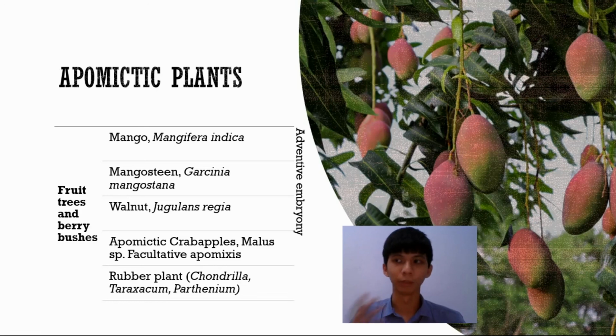And one of the most important economic plants is the rubber plant, which includes Chondrilla, Taraxacum, and Parthenium.